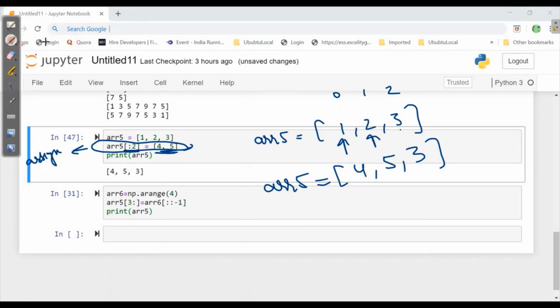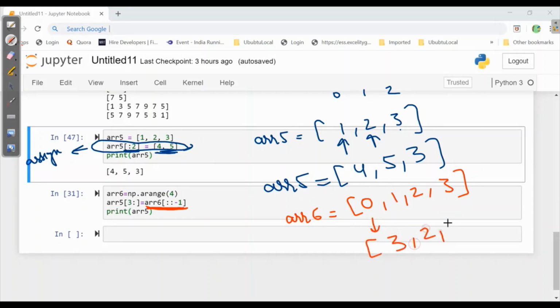Now here in ARR 6, we have np.arange 4. That means 0, 1, 2, 3. And here the -1 is reverse order. That means it should be converted to 3, 2, 1, 0 and should be given to ARR 5 from 3 onwards.